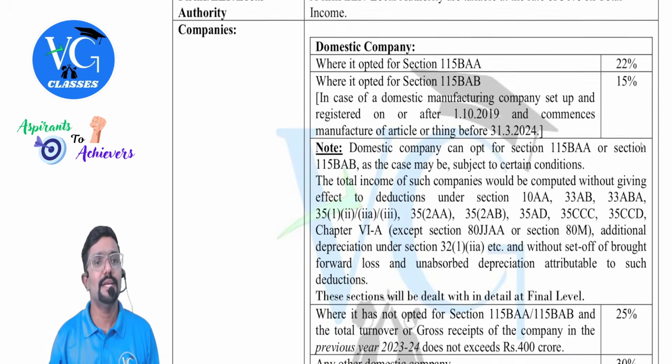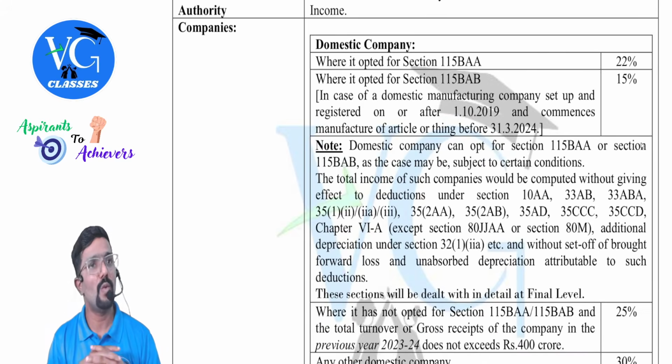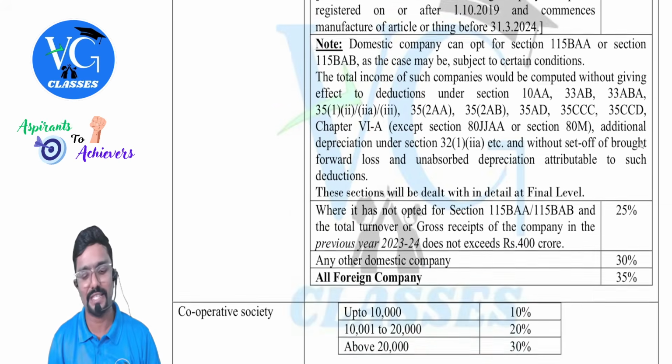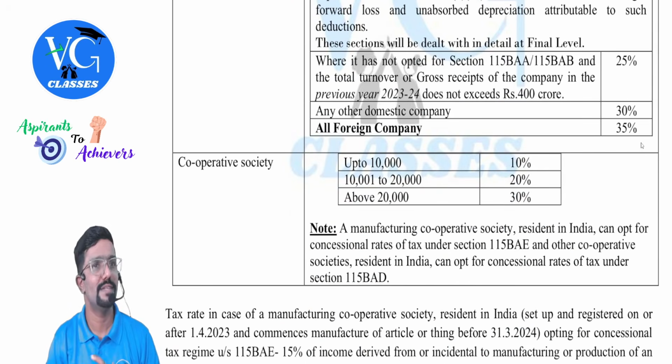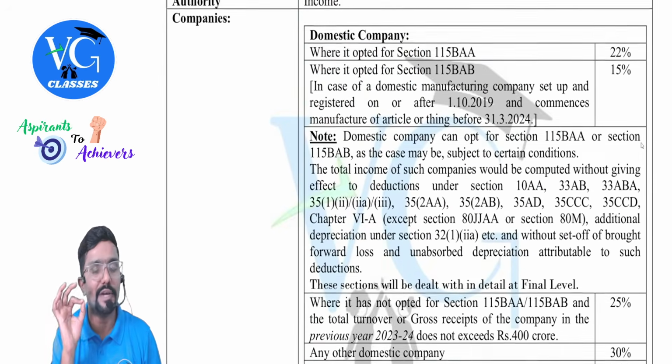Okay. Companies. For tax purpose, companies is divided into two categories. What is it, sir? Domestic company, foreign company. Foreign company easy. Let us finish first. Foreign company, what is the tax rate? 35%. Coming to domestic company. Guys, domestic company, please pay attention. Now it is a bit different.